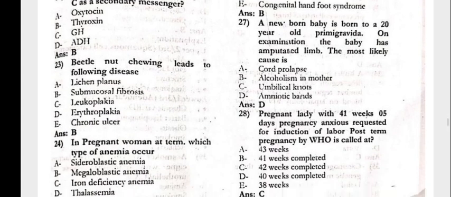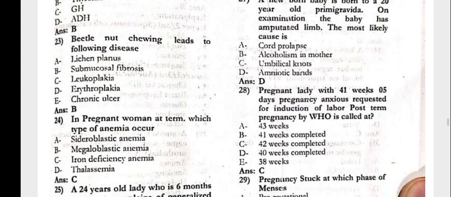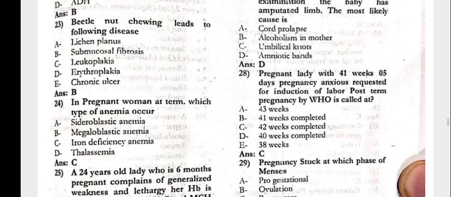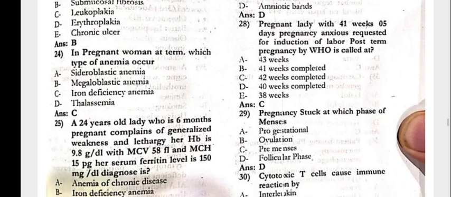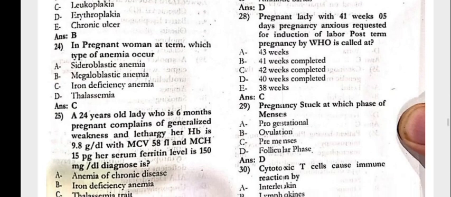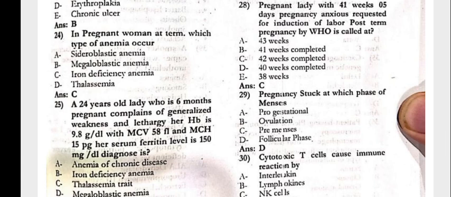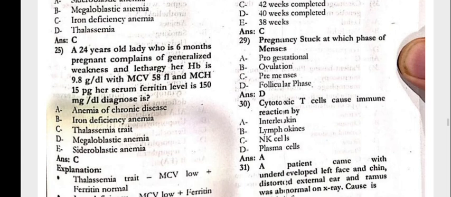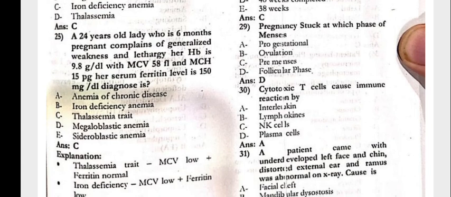Newborn baby is born to a 20 years old primary gravida. On examination, the baby has the amputated limb. The most likely cause is the amniotic bands. The pregnant lady with 41 weeks 5 days pregnancy anxious requested for the induction of the labor. Postterm pregnancy by WHO is called at the 40 weeks completed. The pregnancy stuck at which phase of the menses? That is the follicular phase.